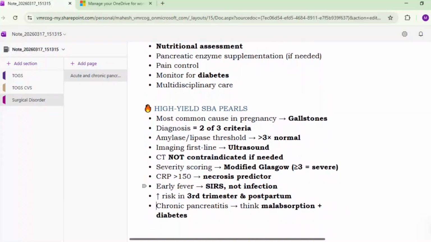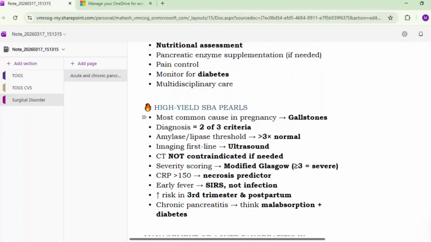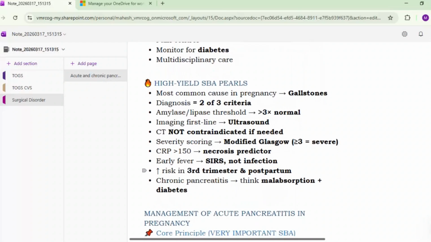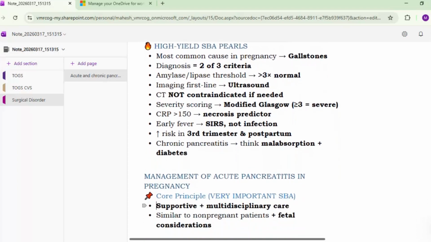So the most common cause in pregnancy is gallstones. Diagnosis requires 2 out of 3 criteria. Amylase lipase level is more than 3 times. Imaging first line is ultrasound. CT is not contraindicated. The severity scoring is modified Glasgow. Then CRP more than 150 will point towards a necrosis predictor. Early fever is because of SIRS, that is systemic inflammatory response syndrome, and not because of infection. There is increased risk in the 3rd trimester and the postpartum. Then chronic pancreatitis, think of malabsorption and diabetes.